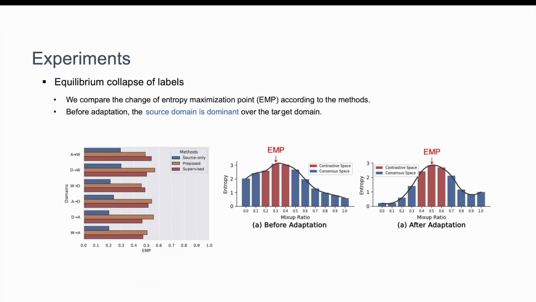In this study, we investigated the change of EMPs according to the method. Before domain adaptation, we can see the EMP is biased to the target domain, which means the source domain is dominant over the target domain. After applying our method, the EMP is formed near the center of vicinal space, which is similar to the result of supervised learning.